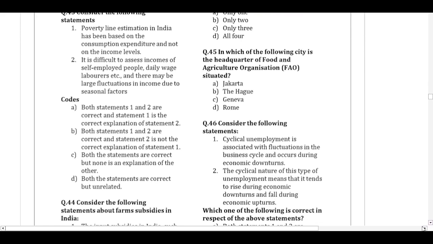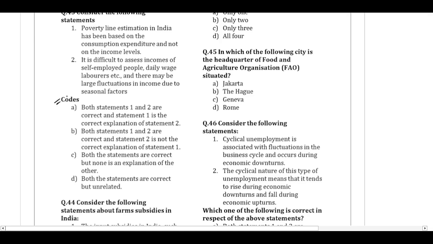Question number 43. The poverty line estimation in India has been based on the consumption expenditure and not on the income levels. It is difficult to assess the income of a self-employed person, daily wage laborer, etc., because there may be large fluctuations in the income due to seasonal factors. We have to select the codes and the reason and the assertion.